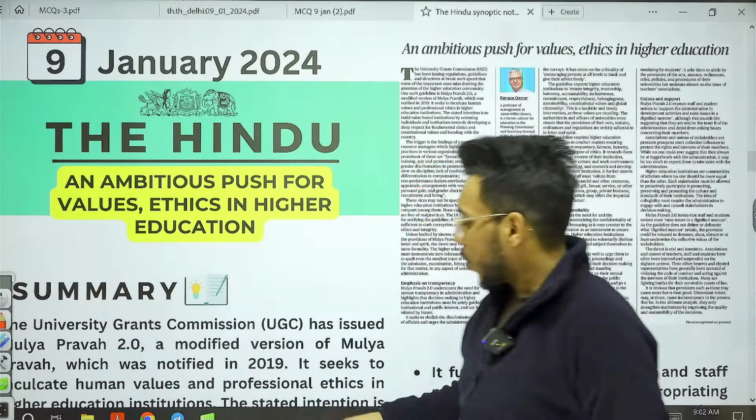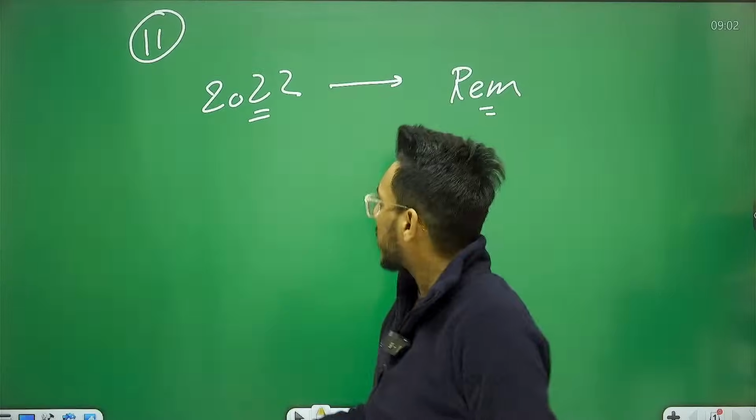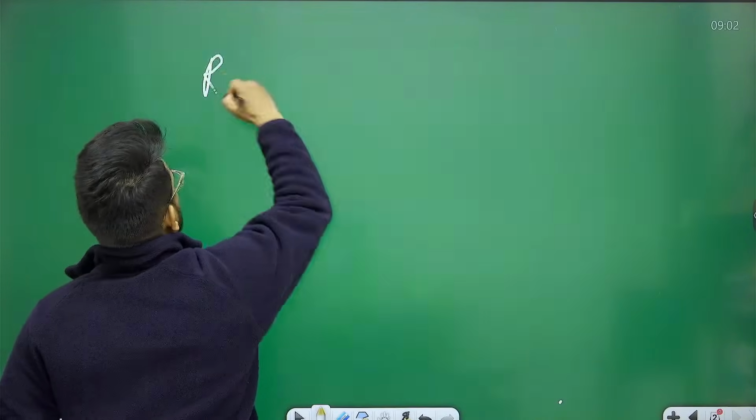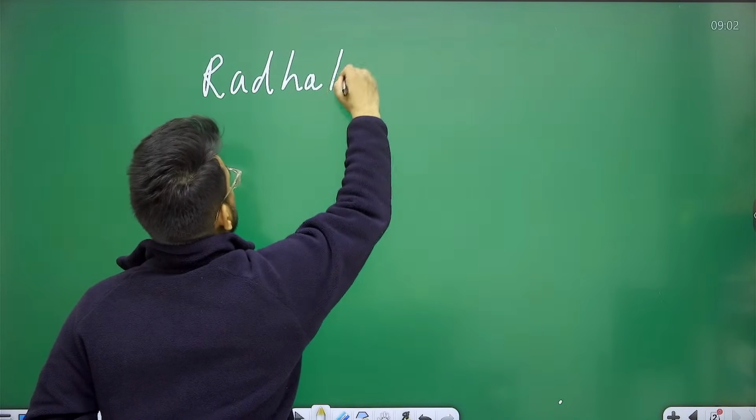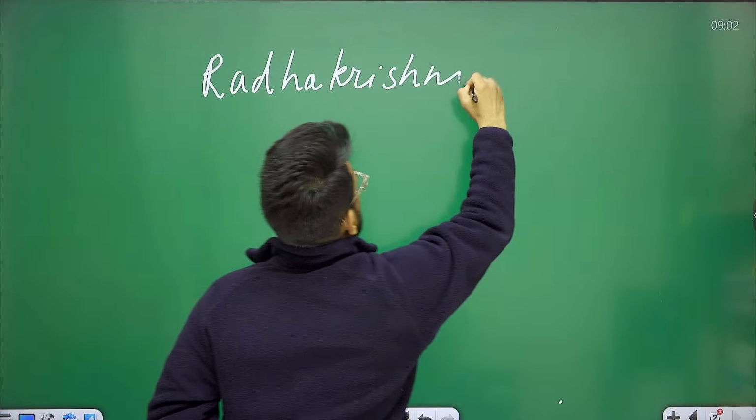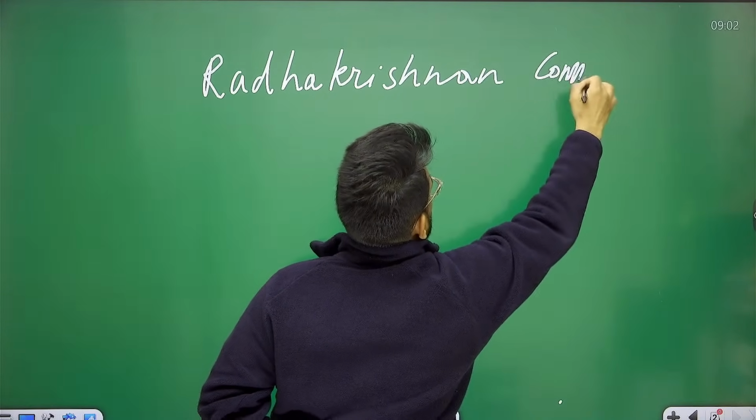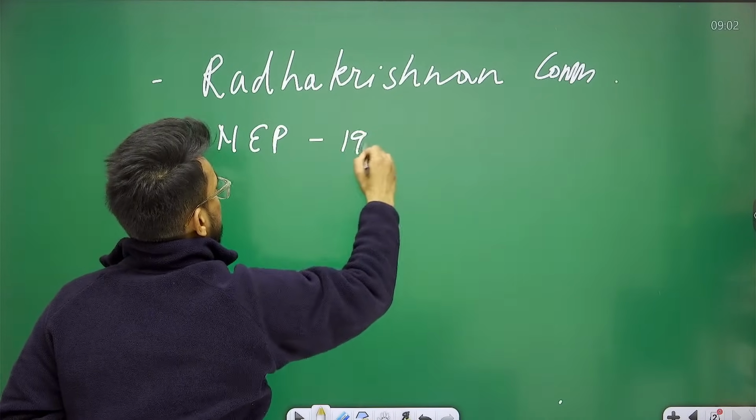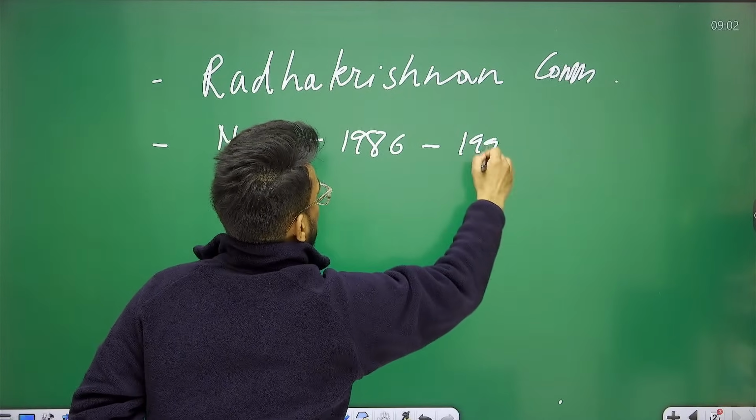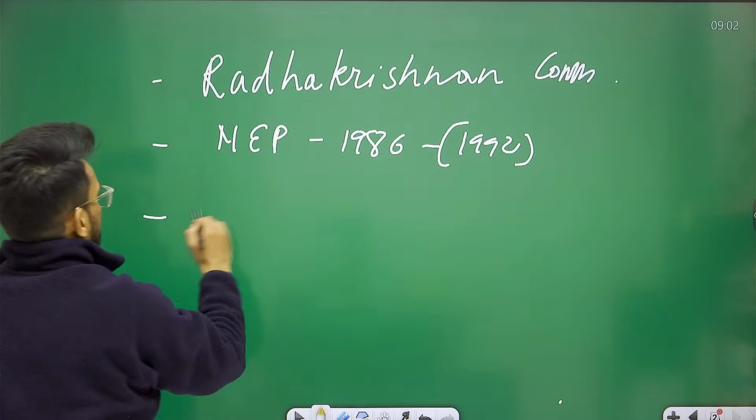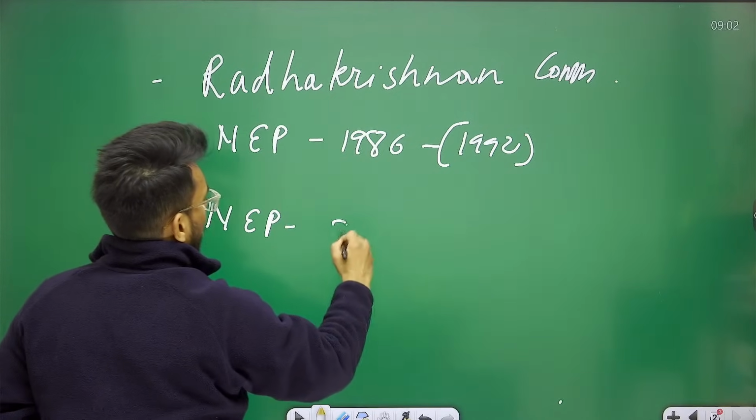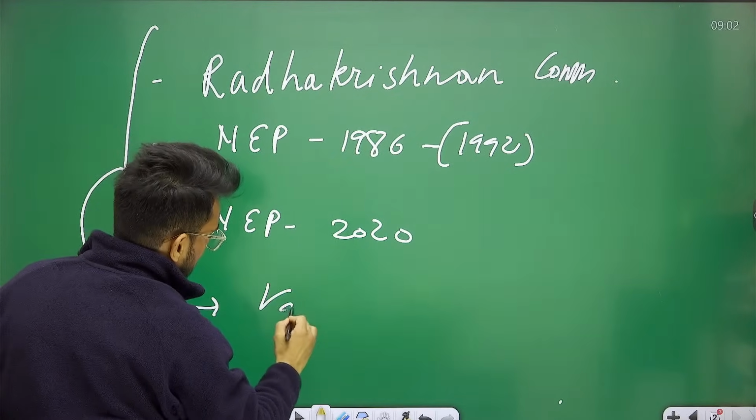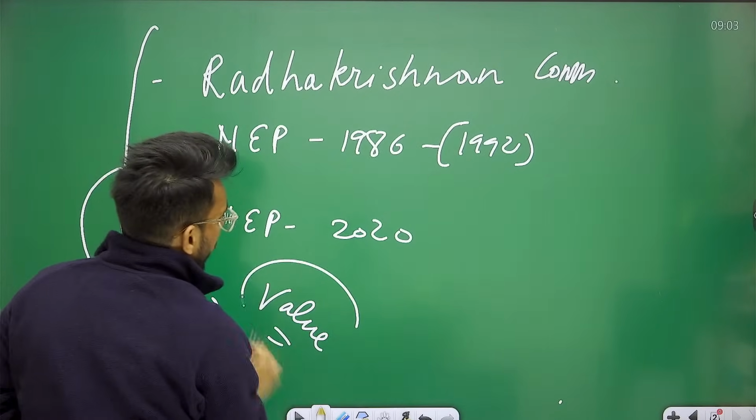First of all, guys, before going into this particular article, let me tell you some basic background information. So basically, the Radhakrishnan Commission, National Education Policy of 1986, amended in 1992, National Education Policy of 2020. All of them have focused on value-based learning.